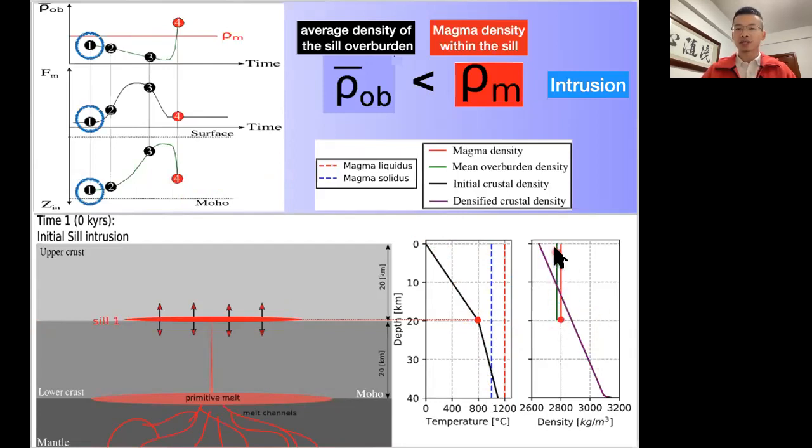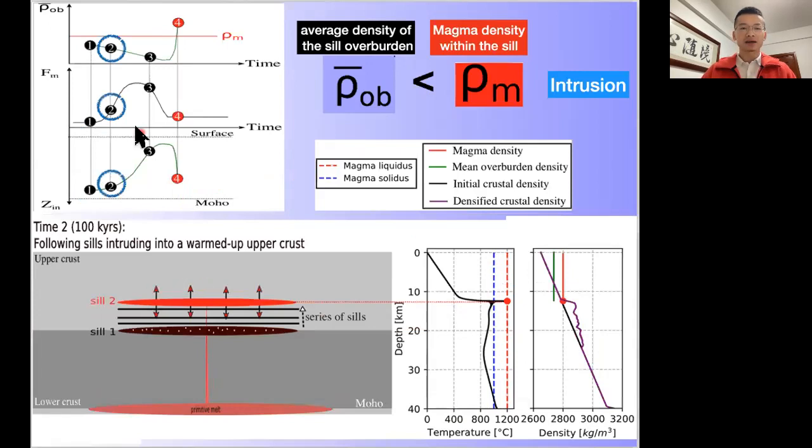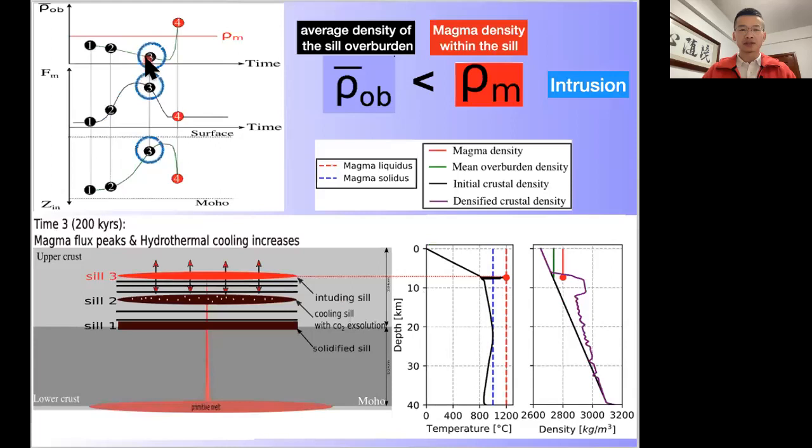And the vertical green line is the overburden density, the average overburden density, and the red is the fluid magma density. As the flux increases, the sill is able to intrude upwards and warm up the crust and leave behind it a series of solidified sills that densify the crust. As the flux keeps increasing, the sill depth goes to the shallowest depth.